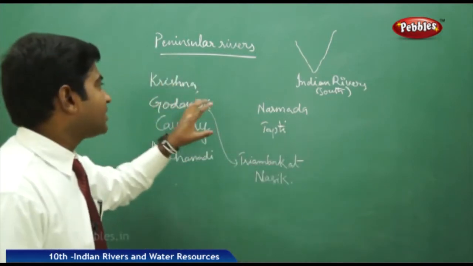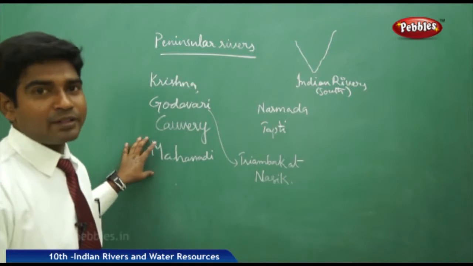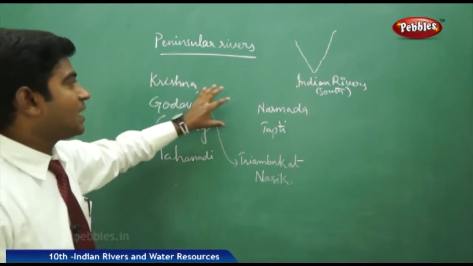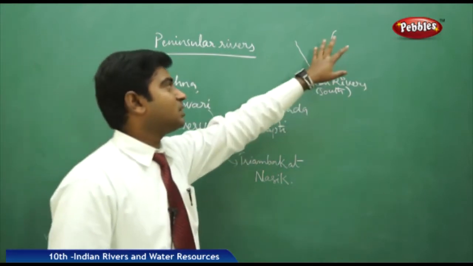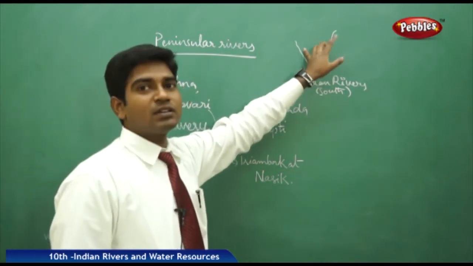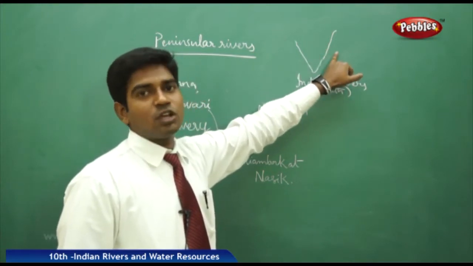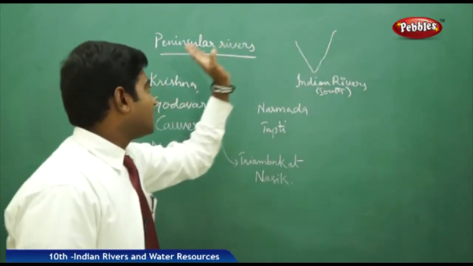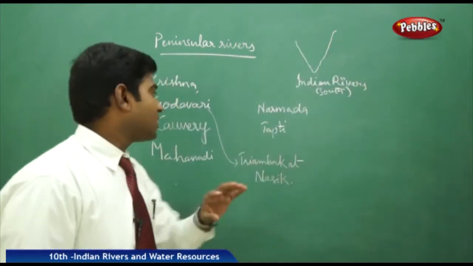Now let us see the major rivers of peninsular India: Krishna, Godavari, Kaveri and the Mahanadi. Krishna and Godavari are the largest rivers, and of them Godavari is the largest, which starts its journey at Trayambak at Nasik in the Maharashtra region, flows towards Andhra and joins the Bay of Bengal. Even the Krishna starts in Maharashtra, flows towards Andhra and joins the Bay of Bengal.